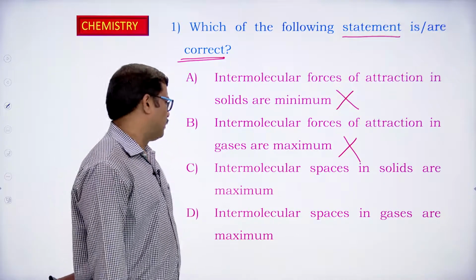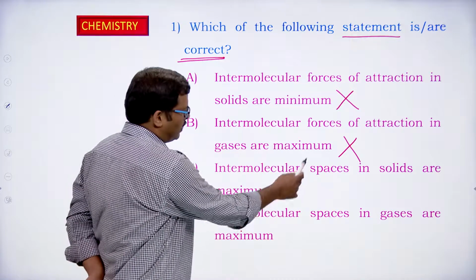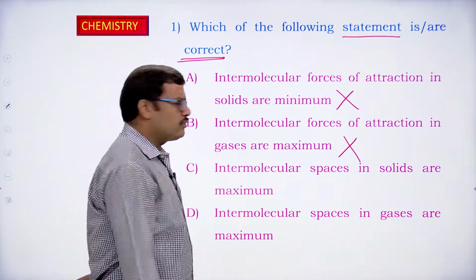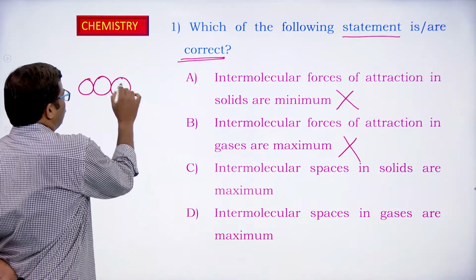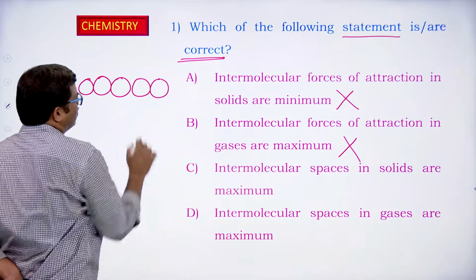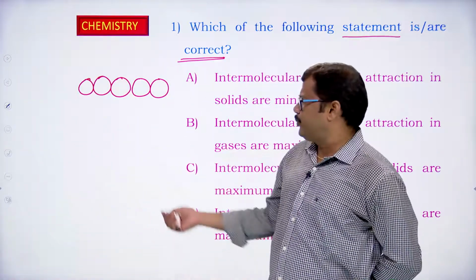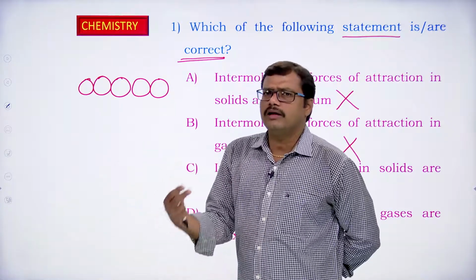Okay, very good. Third one: intermolecular spaces in solids are maximum. We have seen in the case of solids how the particles are arranged. The particles are very close together. What is intermolecular space? The empty space present between the particles is taken as intermolecular space.